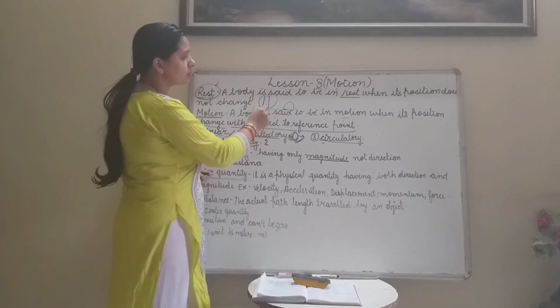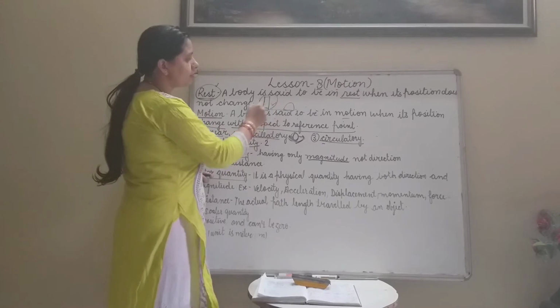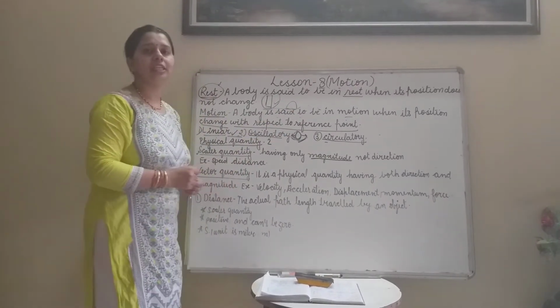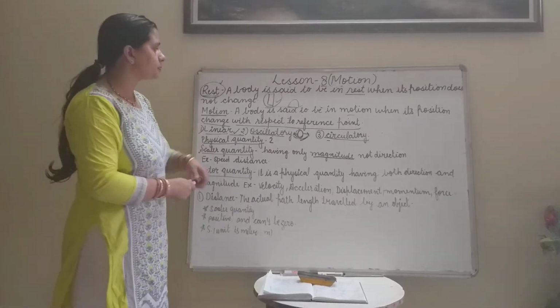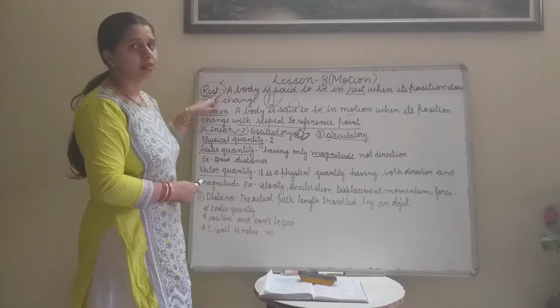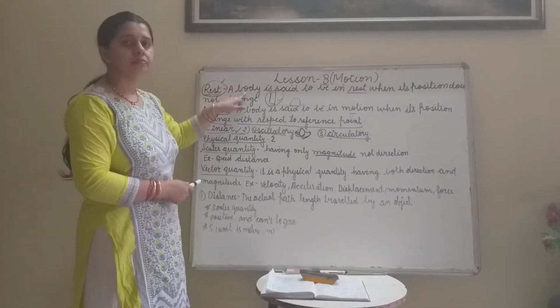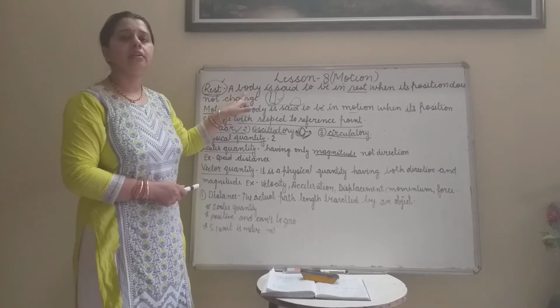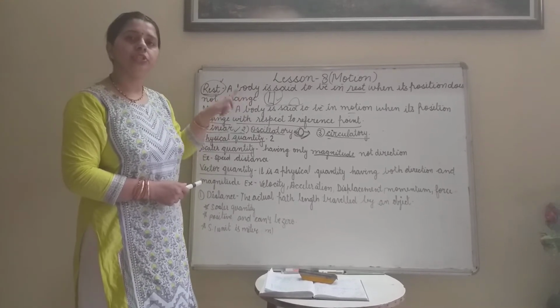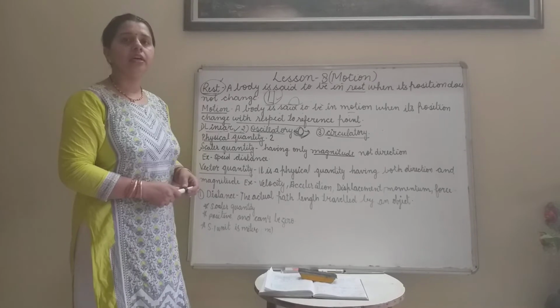What is a reference point? This shop is a reference point, and this scooter is not changing its position, so we can say that this scooter is at rest. So what is rest? A body is said to be at rest when it does not change its position with respect to the reference point.